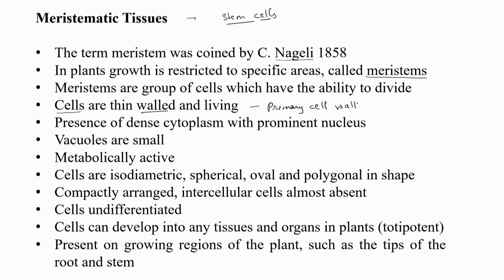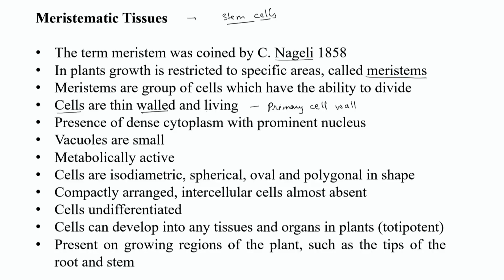As we have discussed in the cell wall section, primary cell wall is present in every living cell, whereas secondary cell wall is found in dead tissues, because secondary cell wall is very thick. When the cell wall is added over the primary wall, the lumen of the cell gets reduced, the protoplasmic or living content gets reduced, and finally cells die. So they lose their ability to divide. A dividing cell will always have a thin cell wall which is basically made up of primary cell wall.